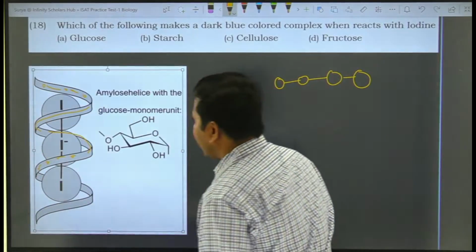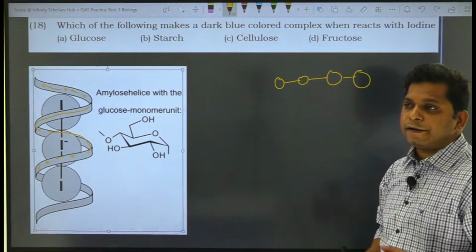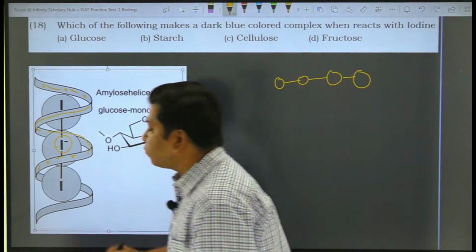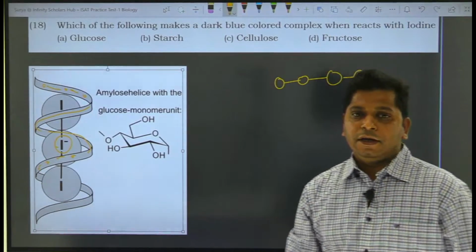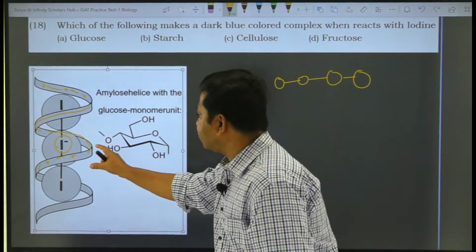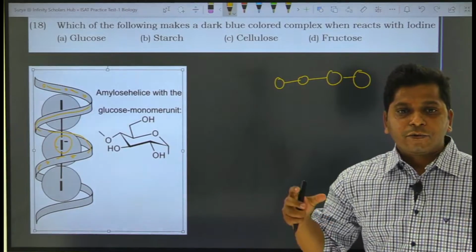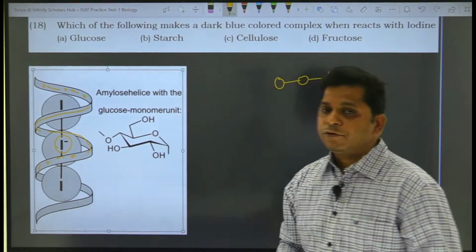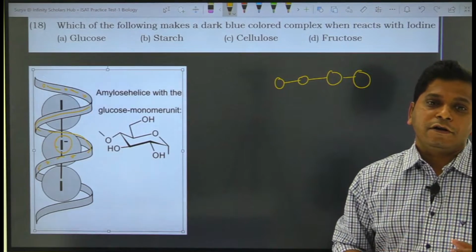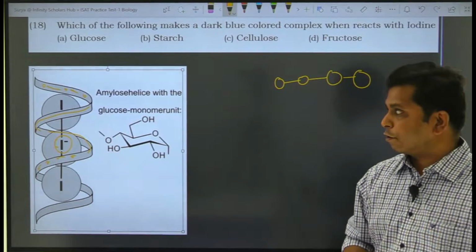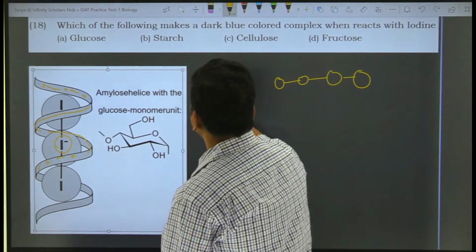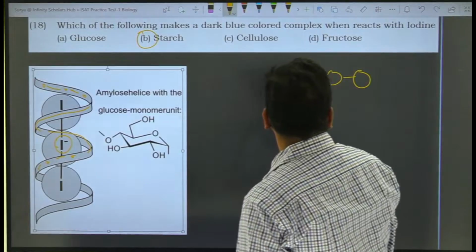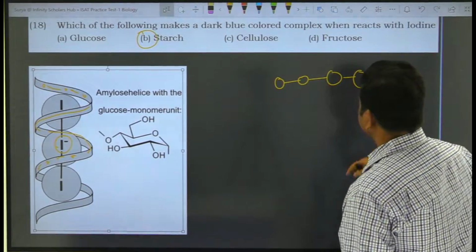And due to the helical pattern of this molecule, what will happen? The iodine molecule is going to be entrapped in the helix of the starch. As they are entrapped in the helix of the starch, they are going to form a dark blue colored complex. So therefore the answer to this question is going to be starch. Okay, so let us look at the next question.